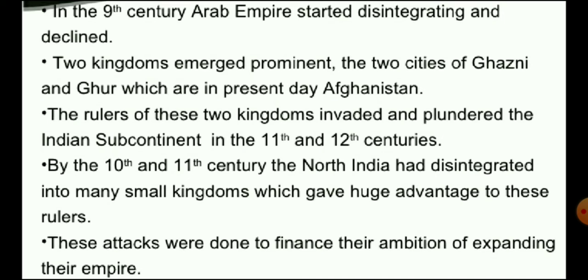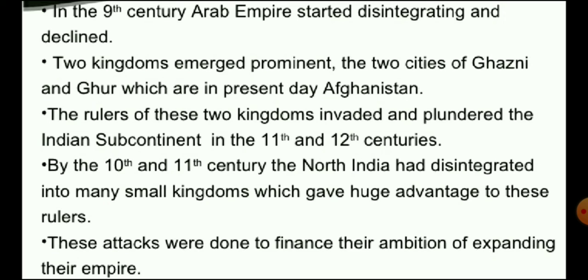By the 10th and 11th century, North India had disintegrated into small kingdoms which gave a huge advantage to these rulers. So during the 10th and 11th century, North India had disintegrated into many small kingdoms, and it was very easy for these invaders to conquer these small kingdoms. And these attacks were done to finance their ambition of expanding their empire.